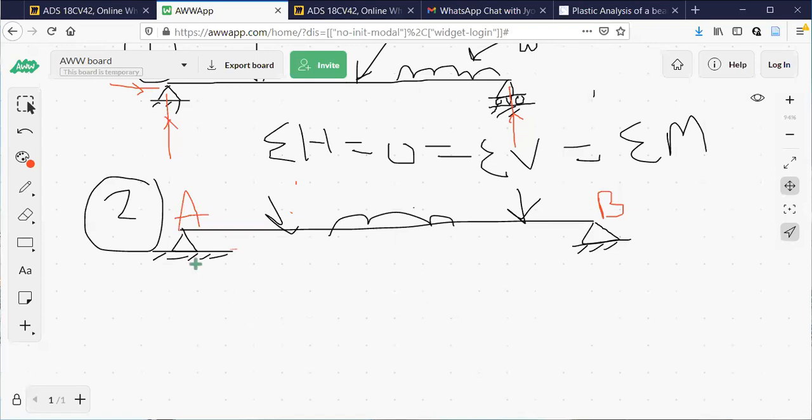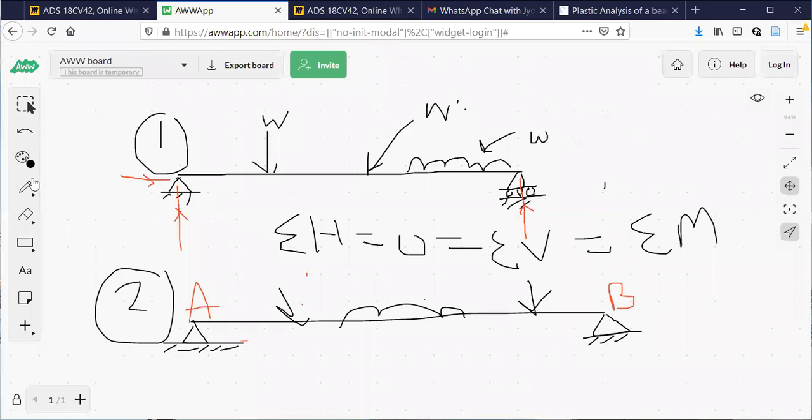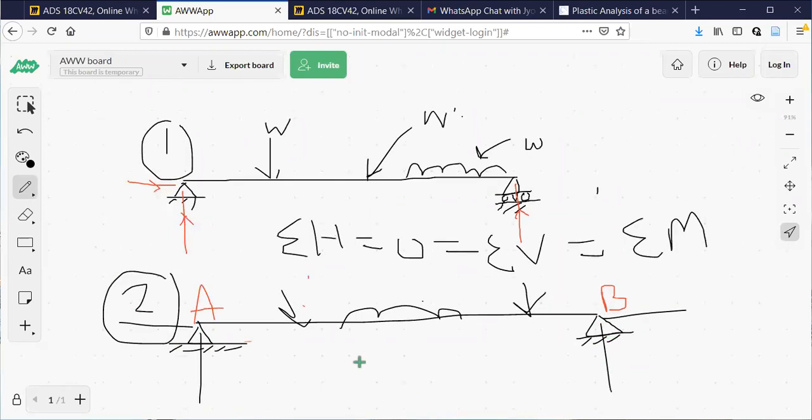Now observe here. Since hinge is here, there will be two unknowns here, two unknowns here, because the forces are inclined.